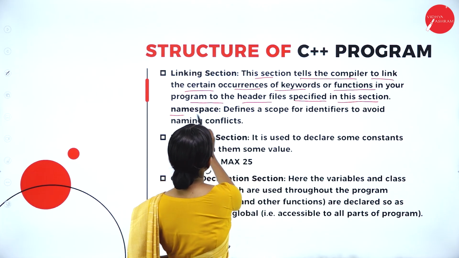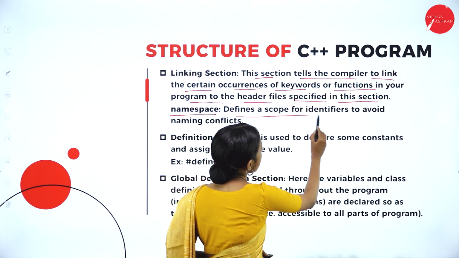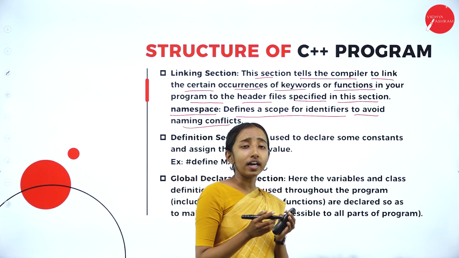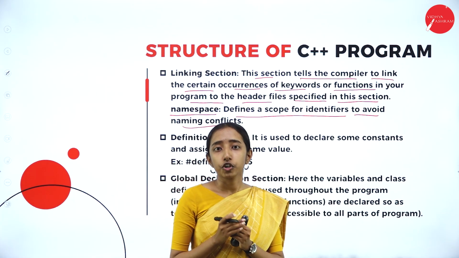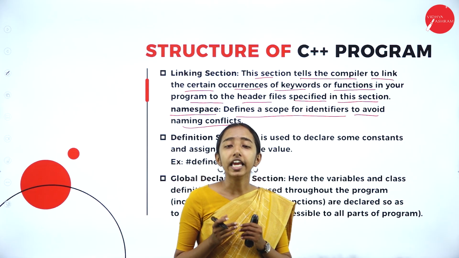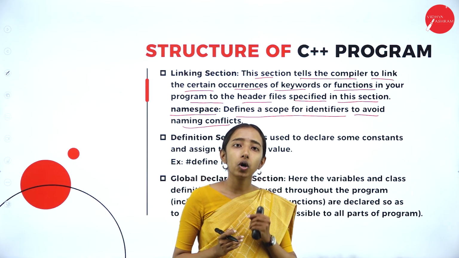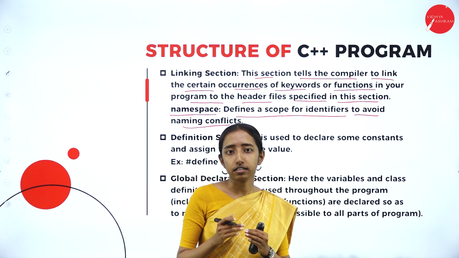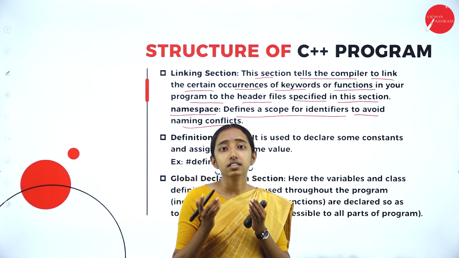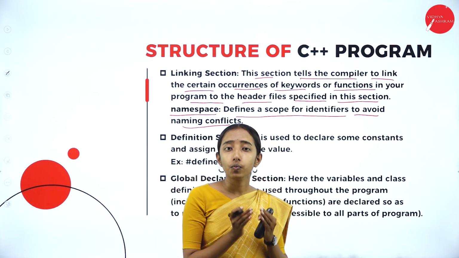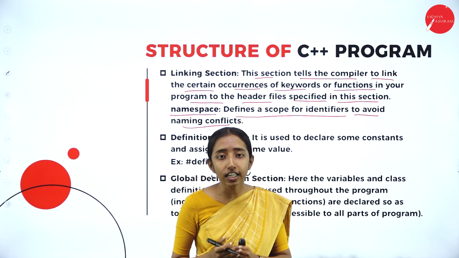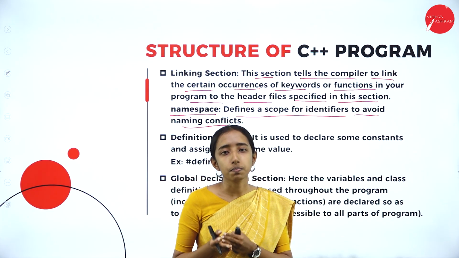Next we have namespace. This defines a scope of identifiers to avoid naming conflicts. When we have a large code, a large project or a large program, there may be name conflicts. For example, in a program I want to use print, that is, I want to use the print function two times, so both have the same name. To avoid that, we will be using namespace. So to avoid name conflicts of the identifiers, we use namespace.